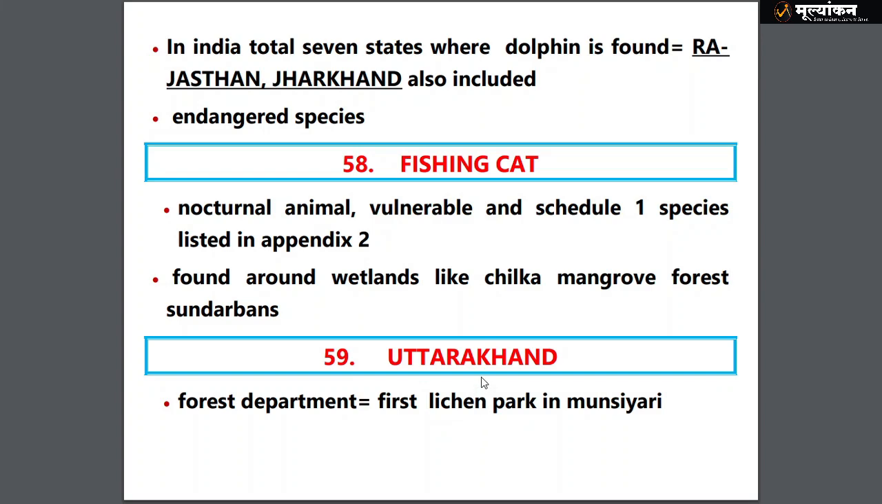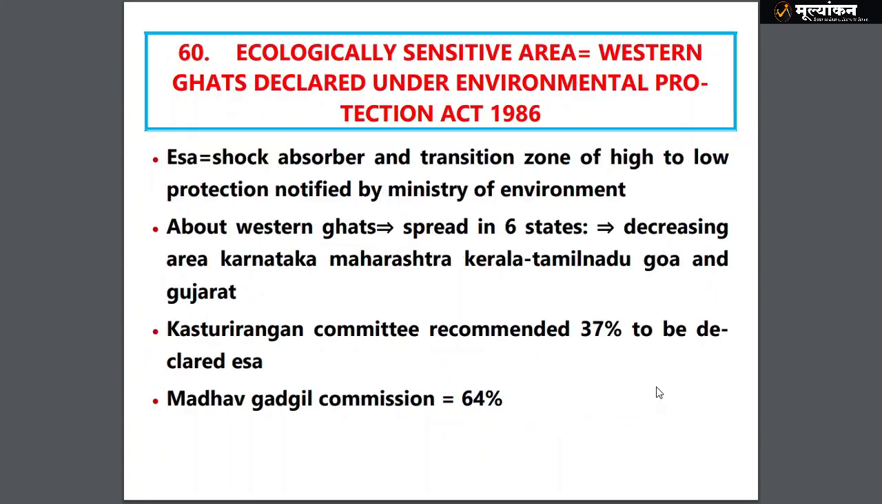Now Uttarakhand is coming with the first park of lichens. So what is lichen? UPSC already asked, and you should know it's a symbiotic relationship between algae and fungus. So the first lichen park is coming in Uttarakhand, and the specific place is Munsiari. Then we have ecologically sensitive zones.